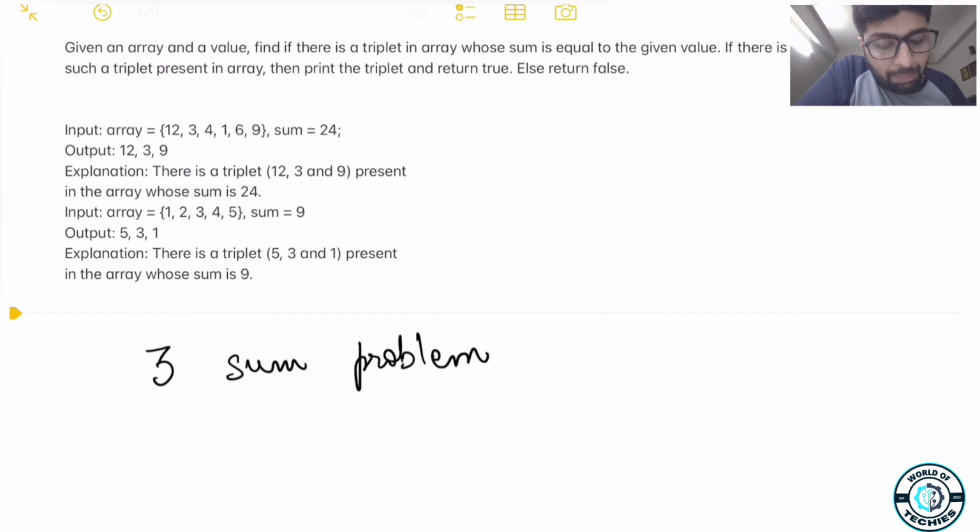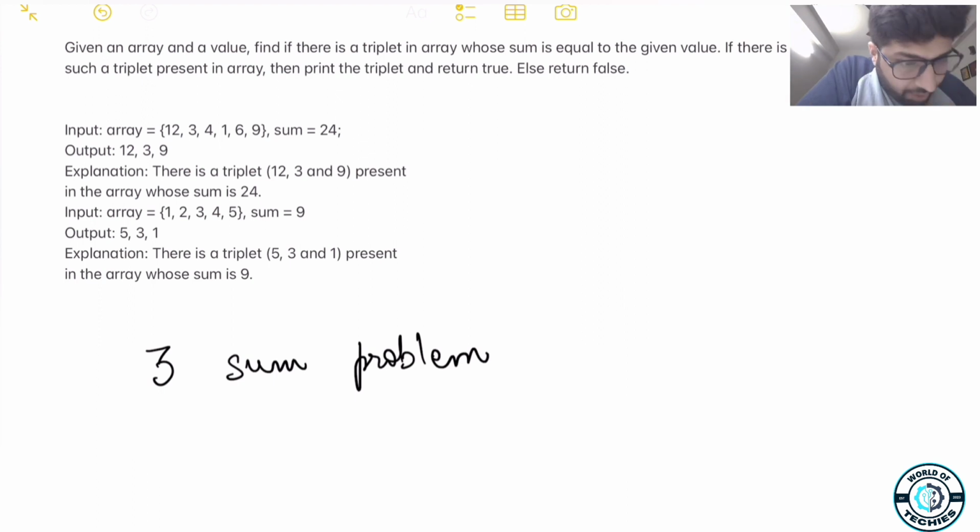So let's take a look at this example. The first example says that we have a certain set of values 12, 3, 4, 1, 6, 9 and the sum is 24. So now if we look at the output, the number set 12, 3 and 9 gives us a sum of 24. So this is the first set that satisfies our solution.